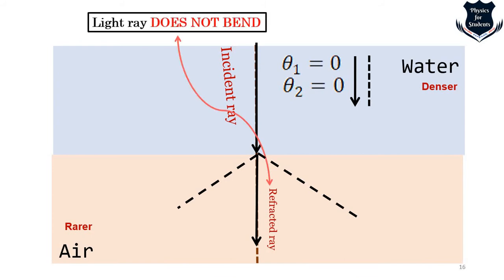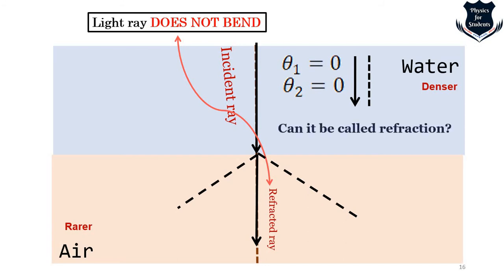That is why it is all 0 and the light ray doesn't bend. So this is a typical observation. When the angle of incidence and the angle of refraction are both 0, that means they are parallel to each other, the light ray doesn't bend. Light is confused, it doesn't know where to go, it goes straight, as usual, like a human being, right?